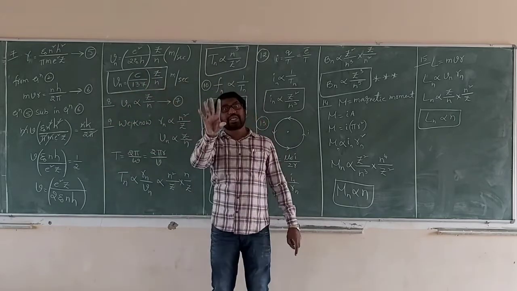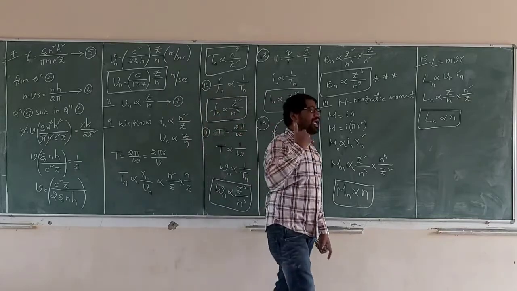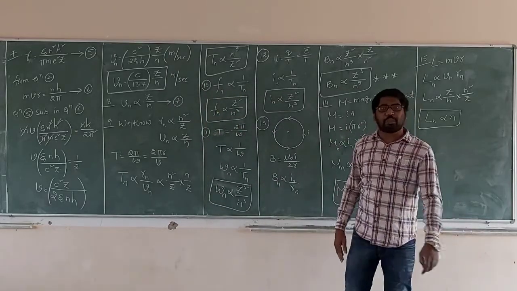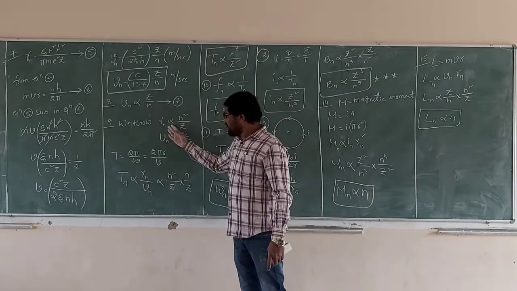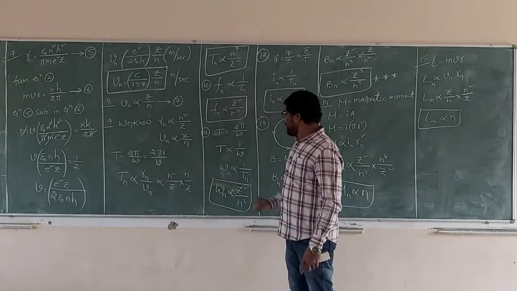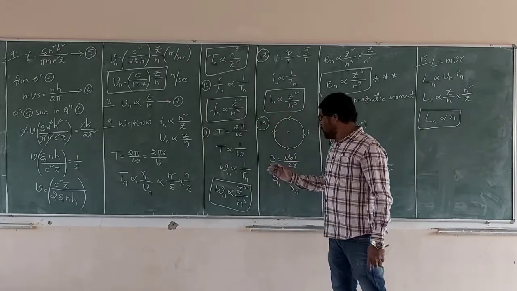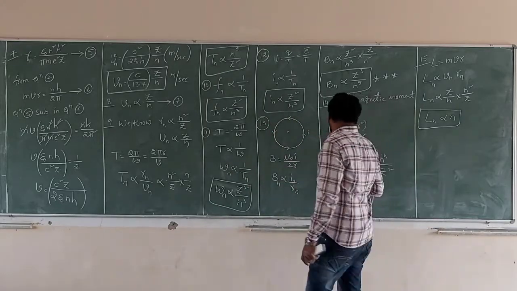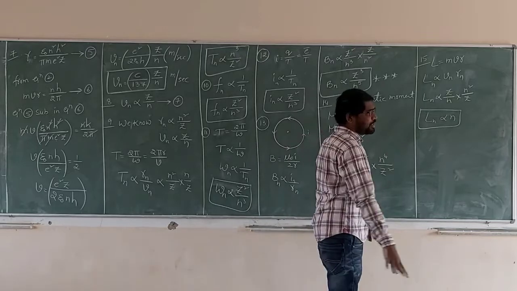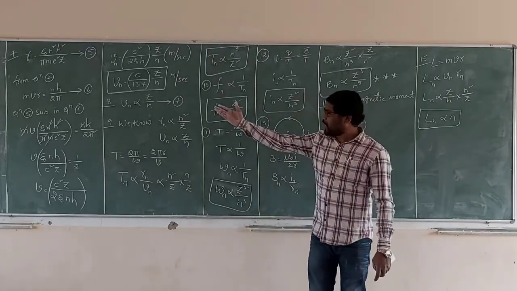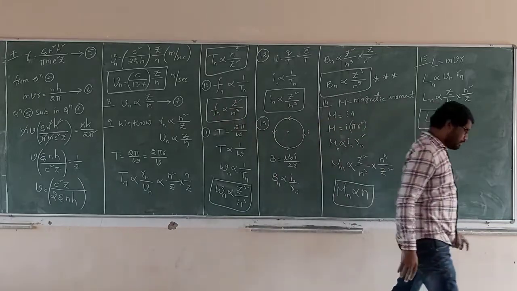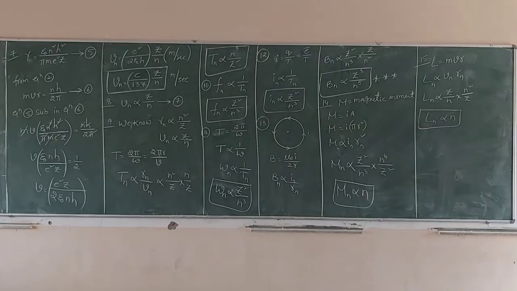So by using the radius and velocity, we are calculating a number of parameters, a number of properties of the revolving electron: time period, frequency, angular velocity, current, magnetic field, magnetic moment, angular momentum. These are the parameters. Most important, that is the number. Write down. Practice later.